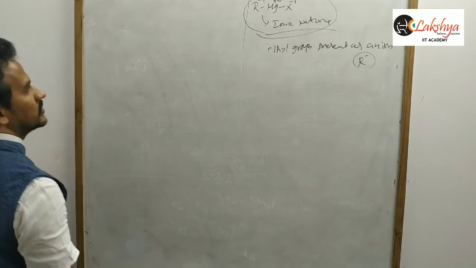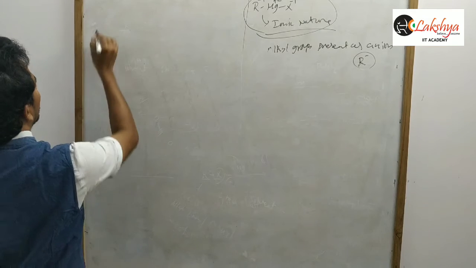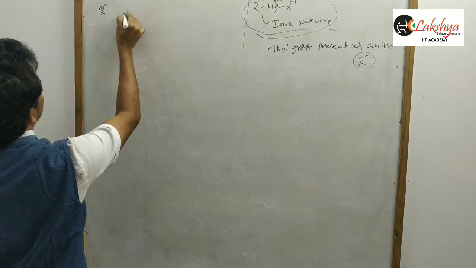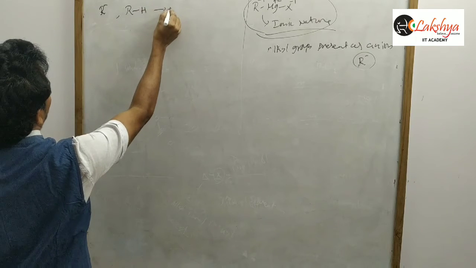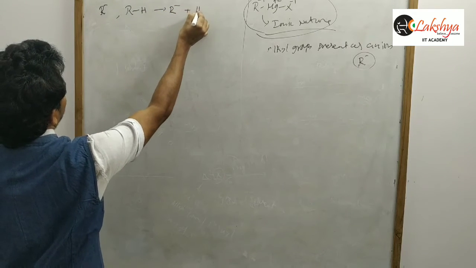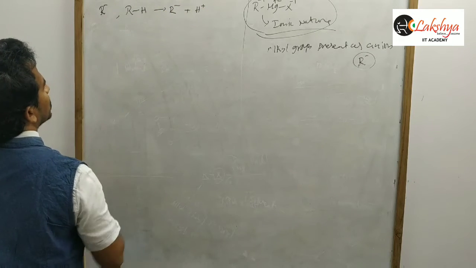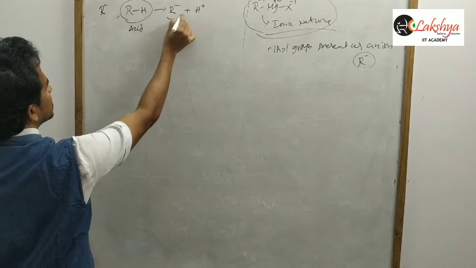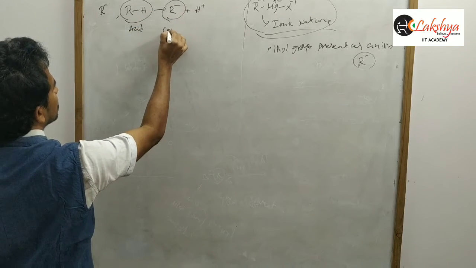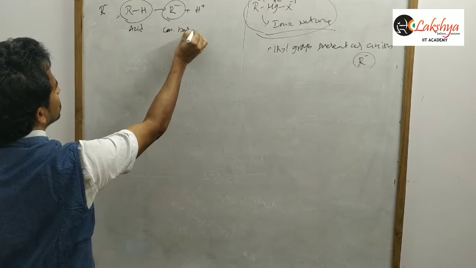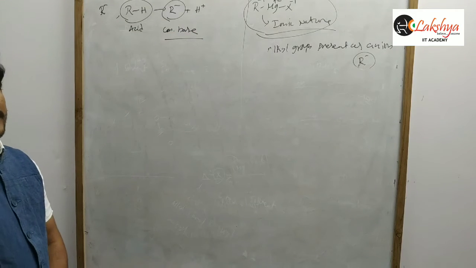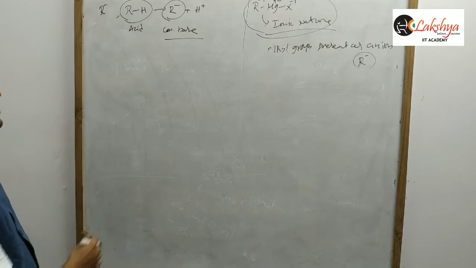In a Grignard reagent, the alkyl group is present as R minus. Suppose RH loses H plus, so the loss of H plus means it is an acid. If it is an acid, then this R minus is its conjugate base. So R minus is a conjugate base.